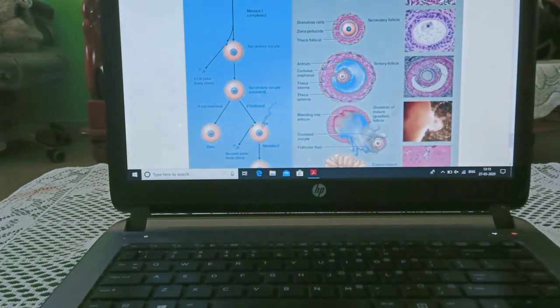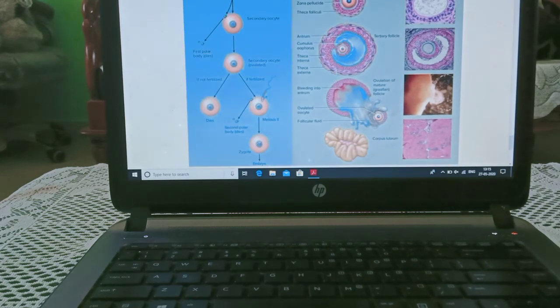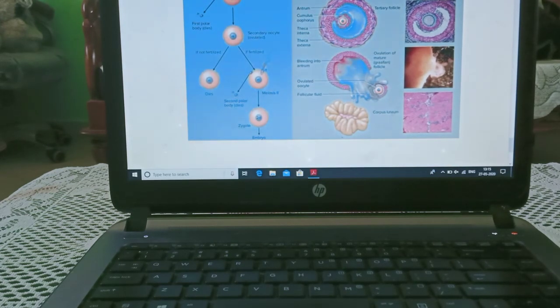As you can see, this is a normal, mature ovum with formation of the antrum. Now this is the time when the ovum is released. It is waiting for the sperm. If it does not get a sperm, it is released, ovulation. If it does not get a sperm, it converts into the corpus luteum.